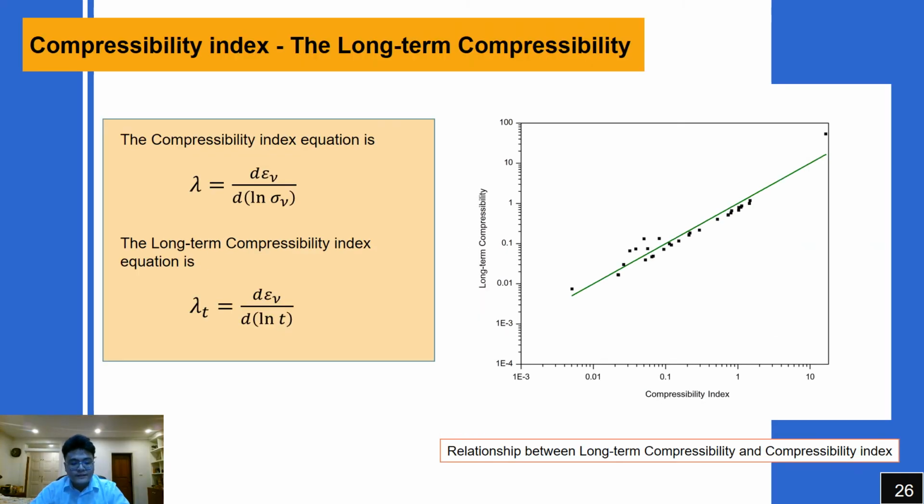For the compressibility index and the long-term compressibility, we calculate both parameters using the equations as you can see from the slide, and plot the graph between both parameters. From the graph, we find the ratio to be 0.09, which is close to the upper ratio of 0.05 found by Alonso and Olivella 2007.